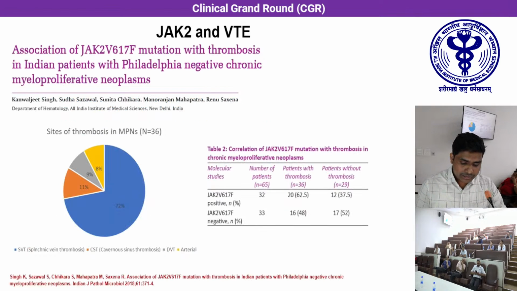We also, in another study published by the Department of Hematology in 2018, explored the association of JAK2 mutation in non-CML MPNs. Among the 36 patients who developed thrombosis, the most common site was splanchnic vein thrombosis with 72%. Also, coming to the association of JAK2 mutation, 32 patients had JAK2 mutation present, among which 20 patients, around 62.5%, developed thrombosis, whereas 12 did not.